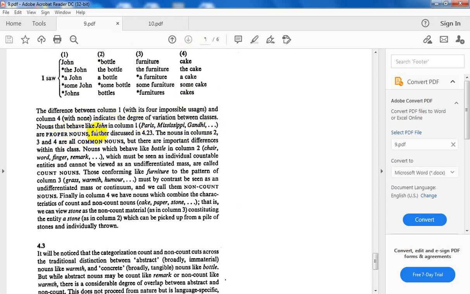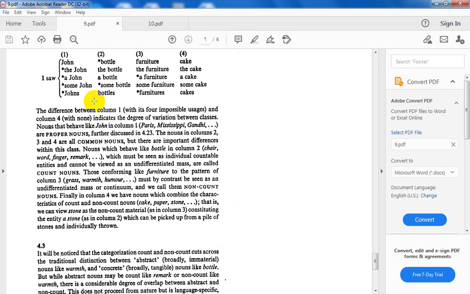Nouns that behave like John, I'm coloring this one, Paris, Mississippi, Gandhi, they are all proper nouns. Then, concerning this one, so the first class, what is it? Proper nouns.